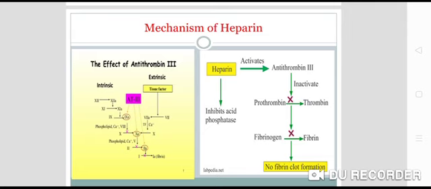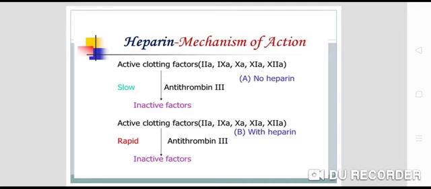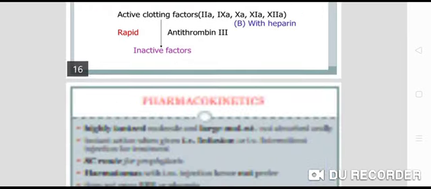As you can see, antithrombin 3 binds in the intrinsic pathway with factor 9, factor 10, and factor 2. So that's how it acts. Heparin mechanism of action: these are the active clotting factors, which with the help of antithrombin 3 become inactive factors. When there is no heparin, this process is slow. When you add heparin, these active clotting factors become inactive with the help of antithrombin 3, and the process is very much rapid.